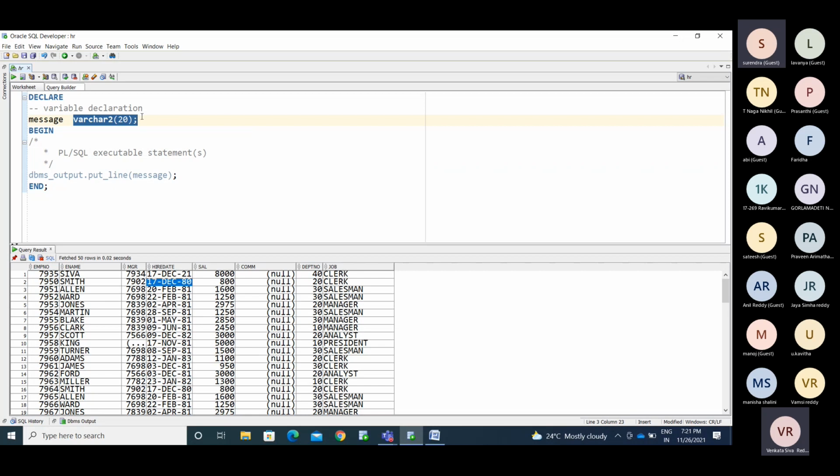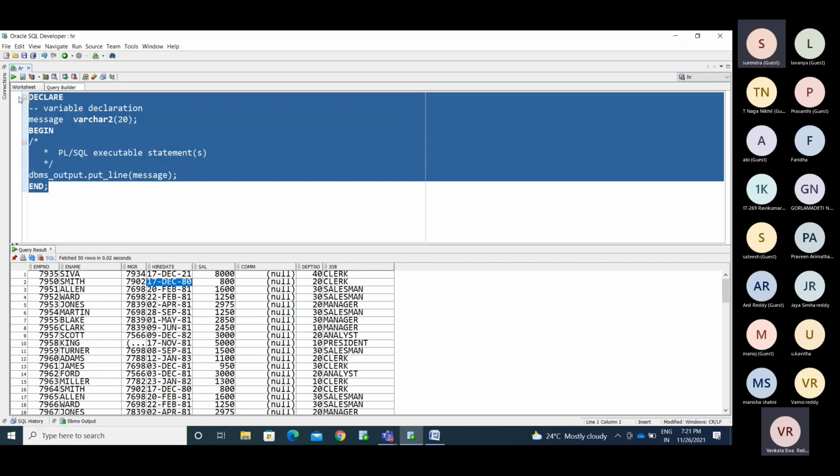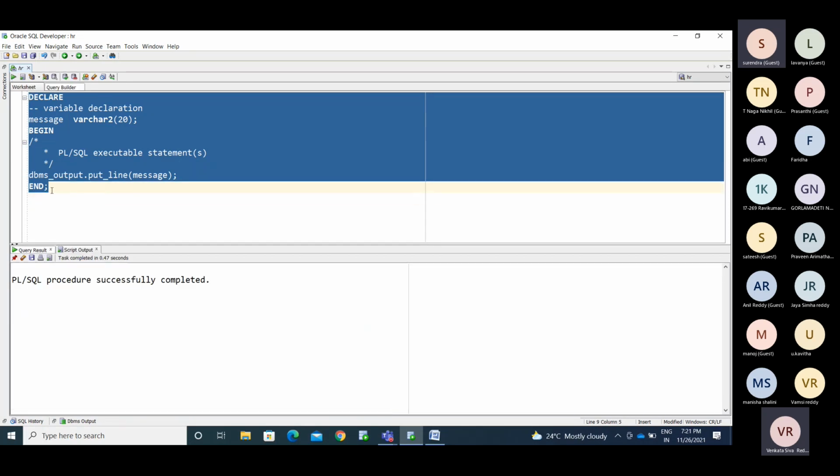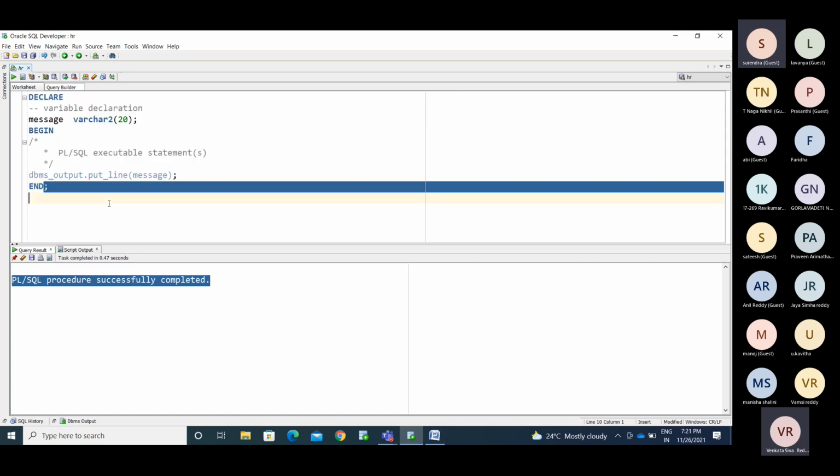Now we declare the variable. Now I am running this statement. To run that, simply use that. Now it is showing PL/SQL procedure successfully completed. Okay, you are not getting any information here. So I need to show them, right?